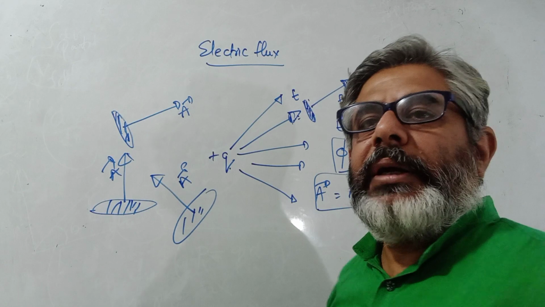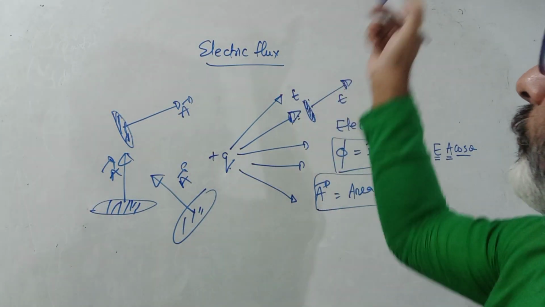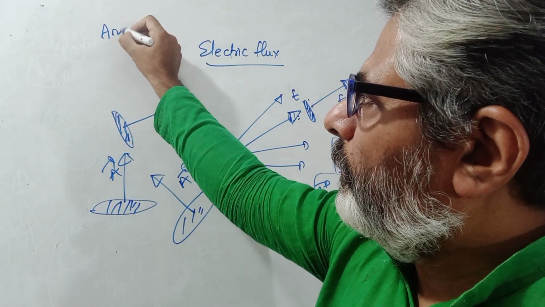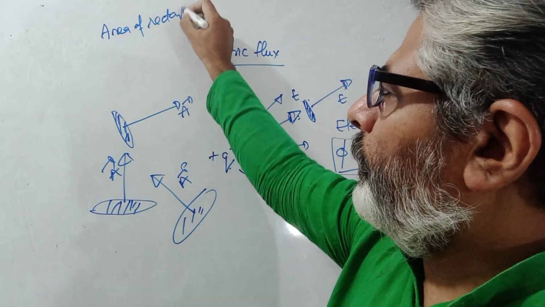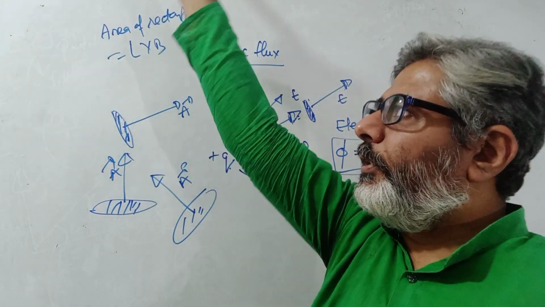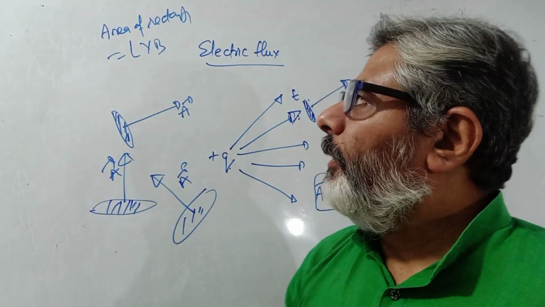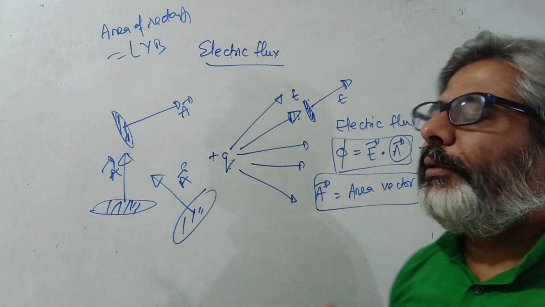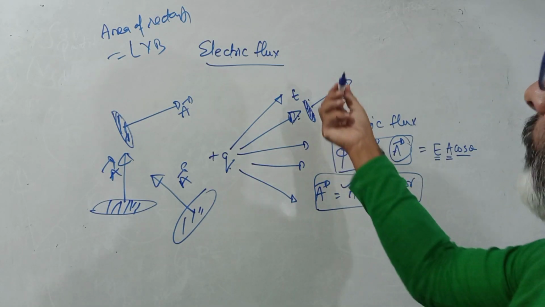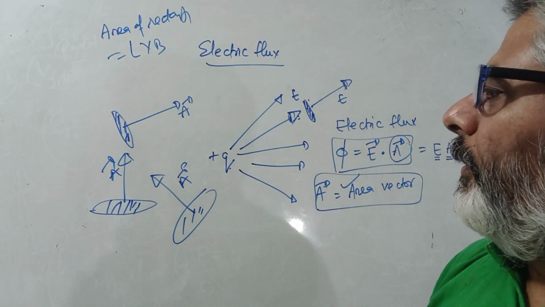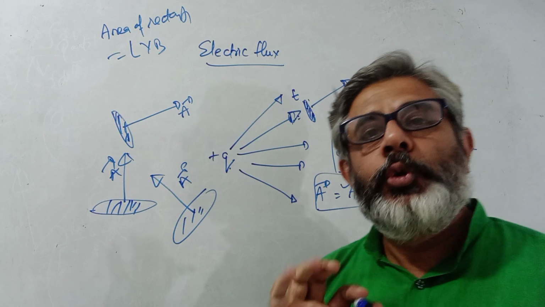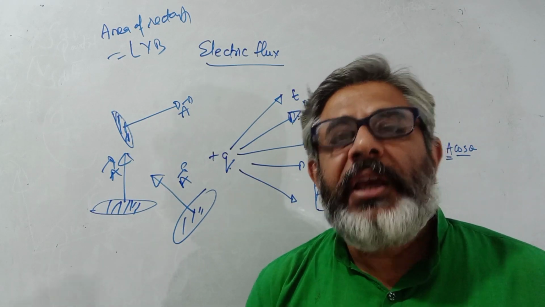For example, if you are looking at this board, suppose this is a rectangle with some length and breadth. We know that the area of a rectangle is length into breadth. If the length of this white thing which you are seeing is L and this is B, the area is length into breadth. But if you want to express it in the fashion of area vector, what will you do? You will take length into breadth into a unit vector in this direction. Suppose it is your z axis, then the unit vector we define in that direction is k cap.